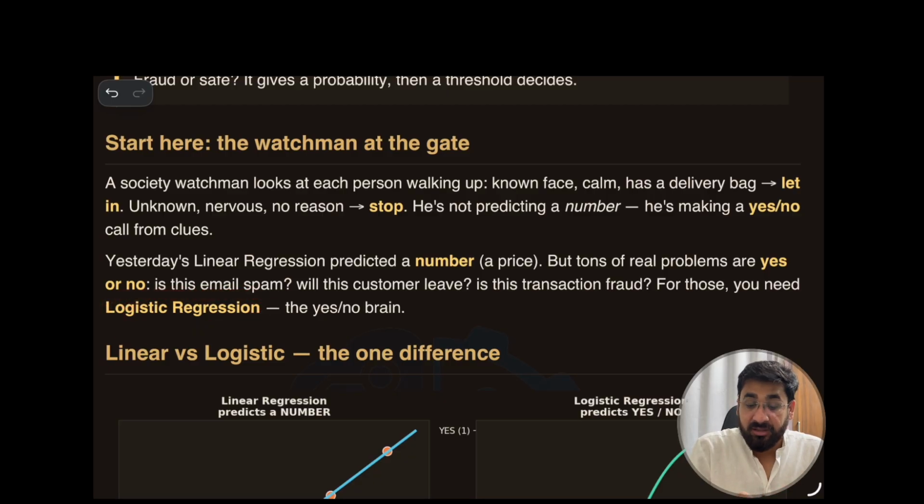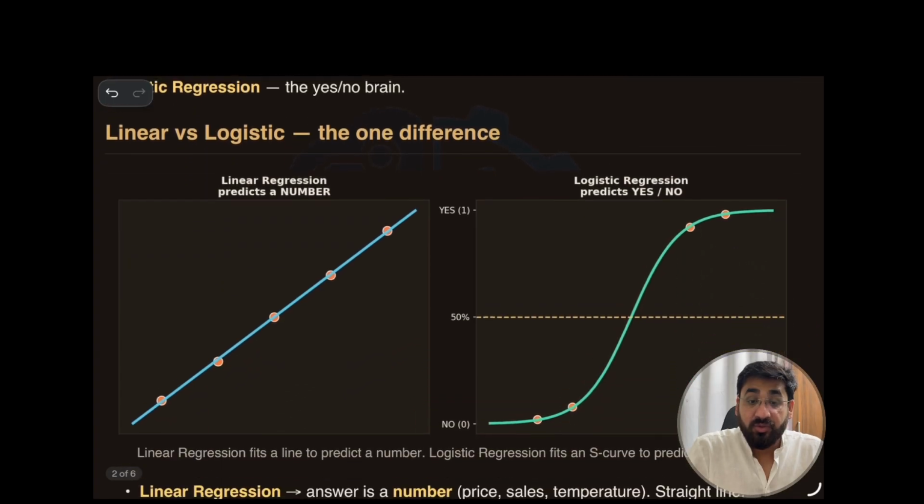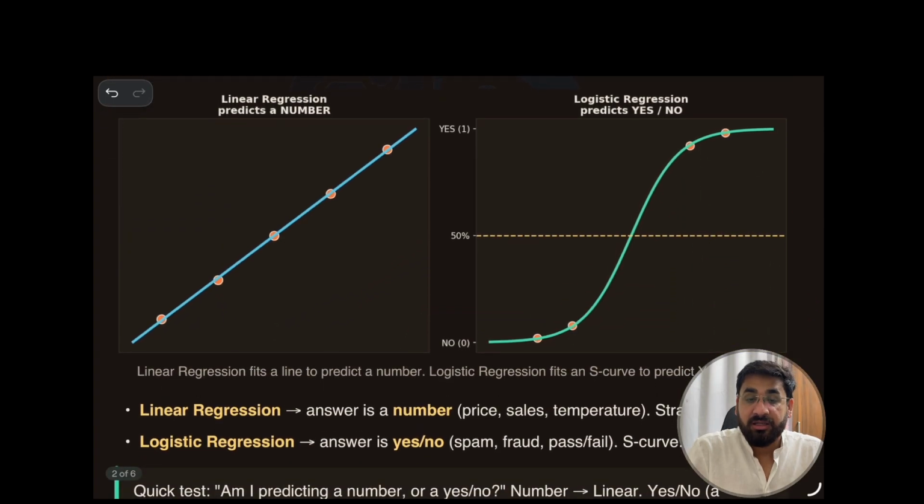As simple as that. Now to understand this story more clearly, we have a graph. This is the graph of linear regression where we predict the number, right? These orange dots are the actual data points, and this is the best line we can draw.